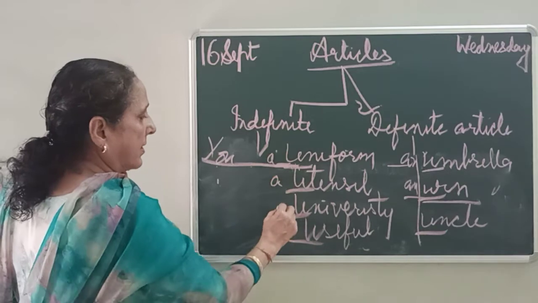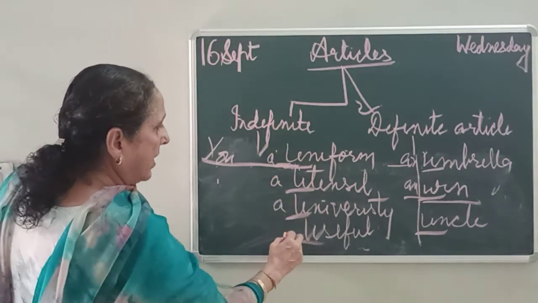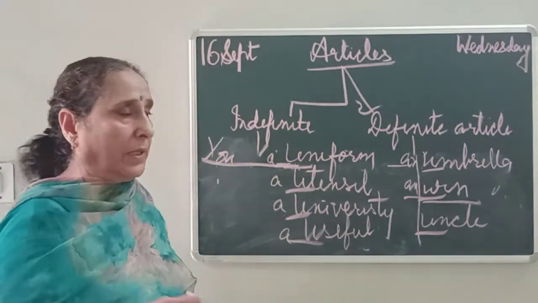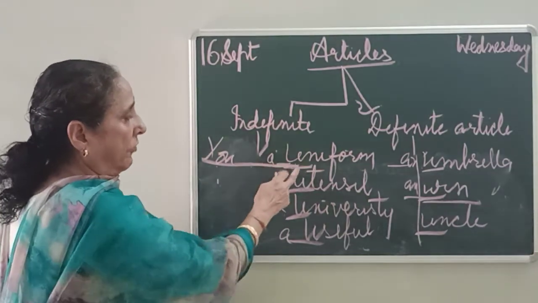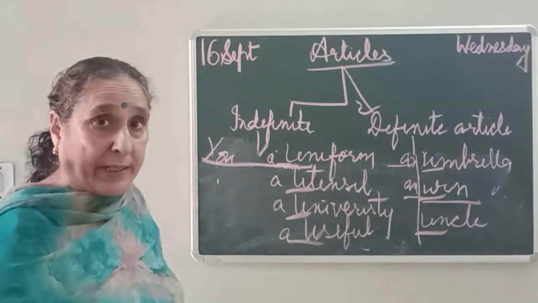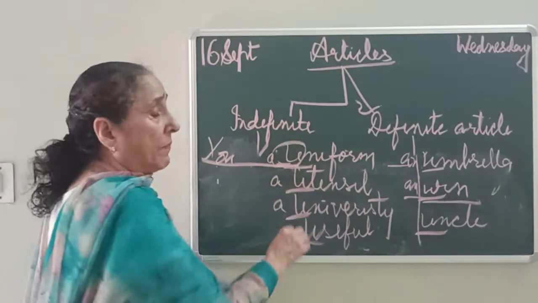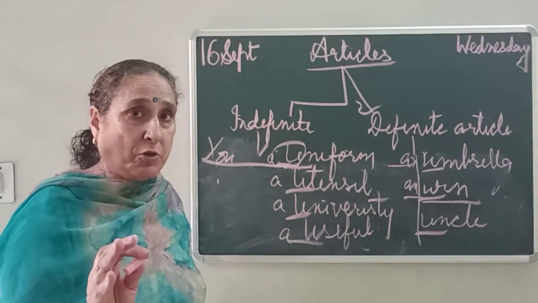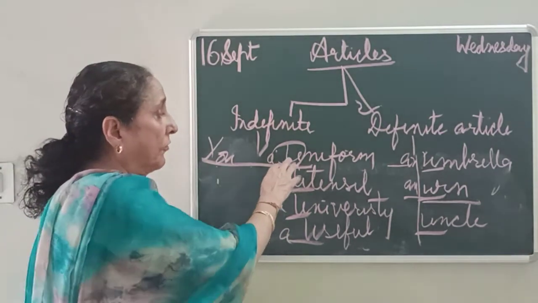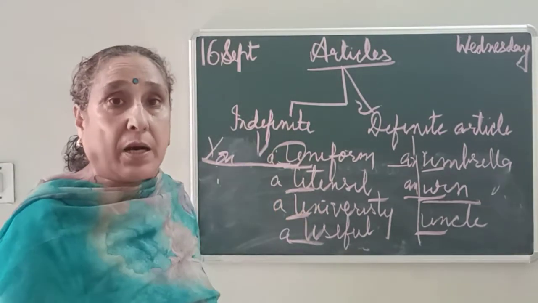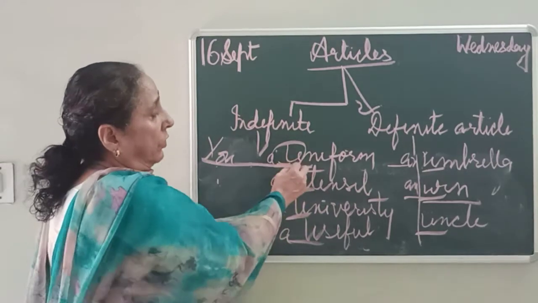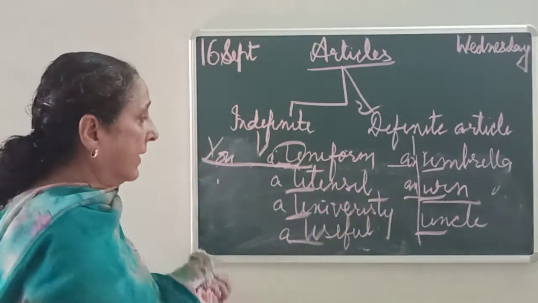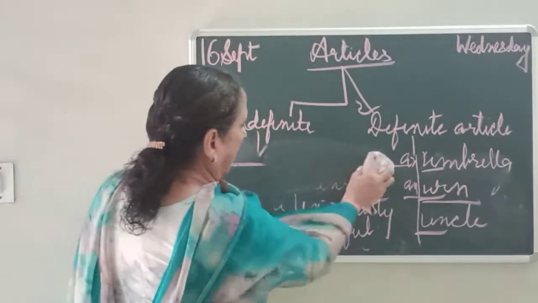यहाँ पर a utensil, a university, a useful. So many children make mistakes writing this: uniform, utensil. You are writing an. Why are you writing an? Because you think u is a vowel. But not only the vowel, we have to see the sound of the vowels also. It gives the sound of yoo. If it gave the vowel sound, then you would write an, umbrella, uncle. Okay. Then children, see one thing more.